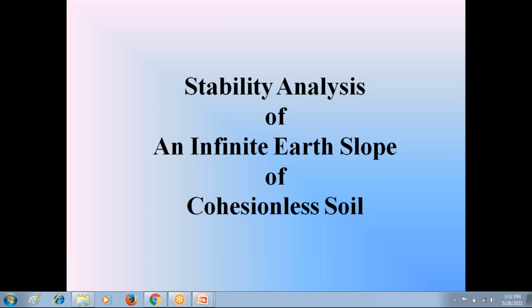And we know that infinite soil slopes are subjected to translational failure. In translational failure, the critical failure plane is a plane surface, not a curved surface. It is a plane surface and it is parallel to the soil slope. So with this, we are going to discuss the stability analysis of an infinite soil slope of cohesionless soil.